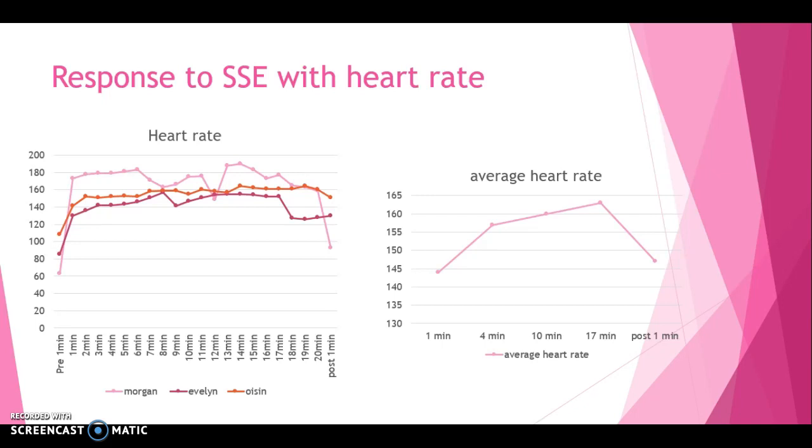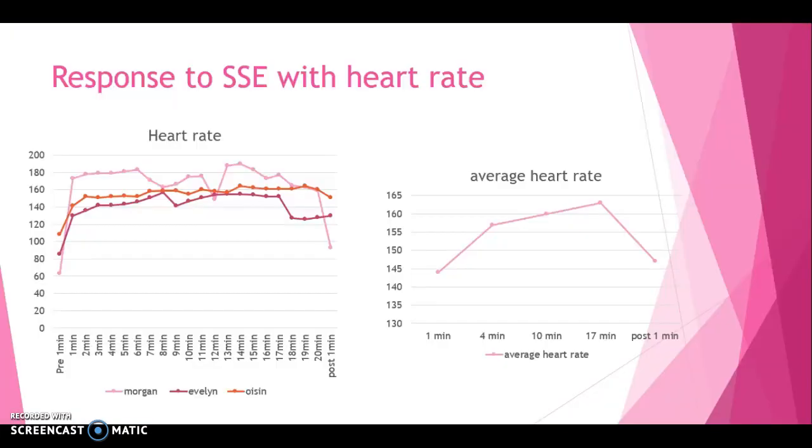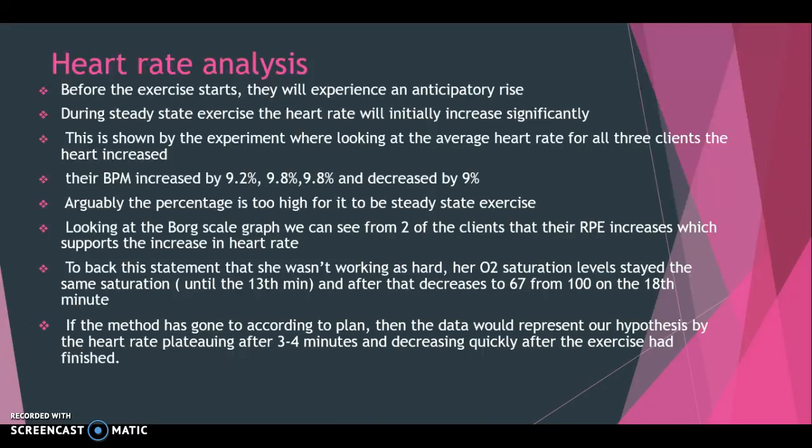Arguably, though, the percentage is too high for the steady state exercise, so the reason why this doesn't match up could be due to the experimental effort. Looking at the Borg scale, we can see from the 2 clients that their RPE increases, which supports the increase in heart rate due to the body's demands. However, looking at Evelyn's RPE, this doesn't reflect her heart rate, so it can be suggested that she wasn't working as hard as she should have been.